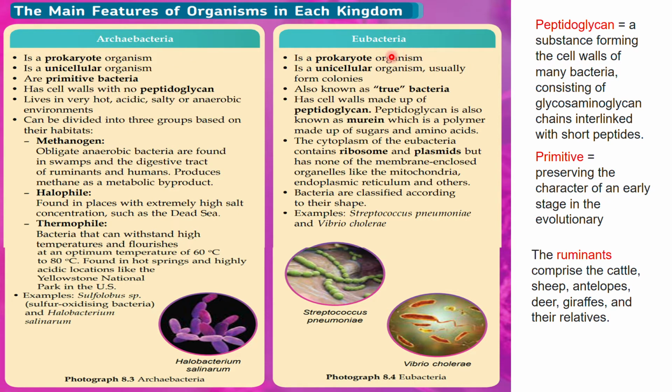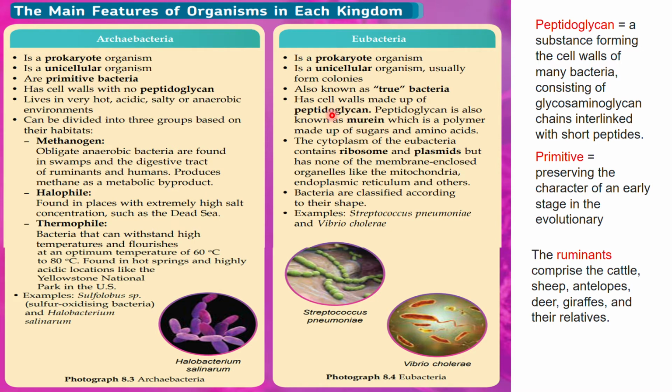Kalau Eubacteria ini still it is prokaryote organism, it is unicellular but usually forms colonies. Macam satu group ya. It is also known as true bacteria sebabnya of the cell walls which has this substance known as the peptidoglycan. Glycan, jadi ada gula, sugars, and also peptide here, so related to peptide bond kan. Jadi ada amino acid dan juga sugar, gula, glucose.